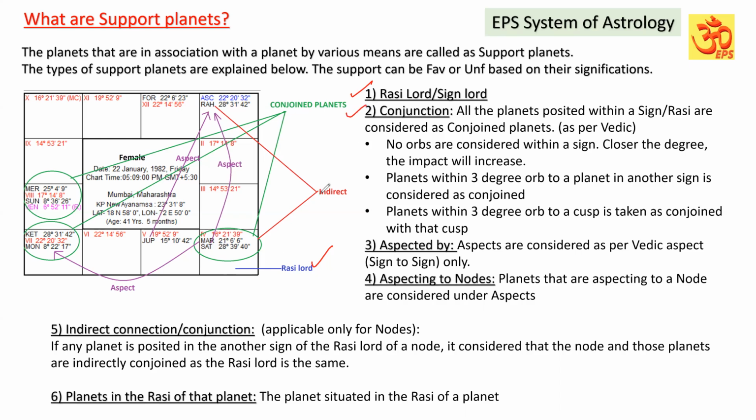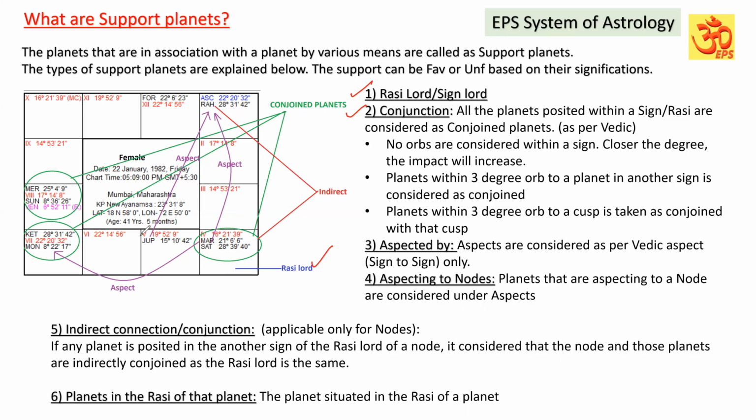Next one is conjunction. Mars and Saturn are both posted in the same sign. Moon and Ketu are posted in the same sign. Sun, Mercury, Venus are posted in the same sign. They are called conjoined planets.